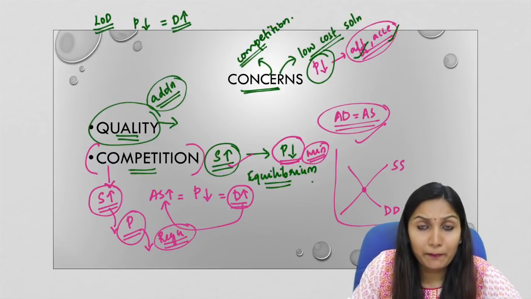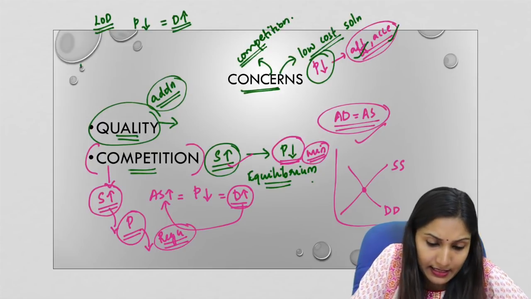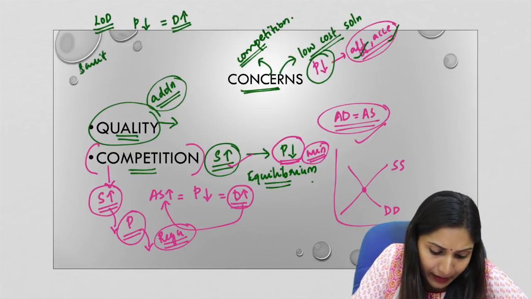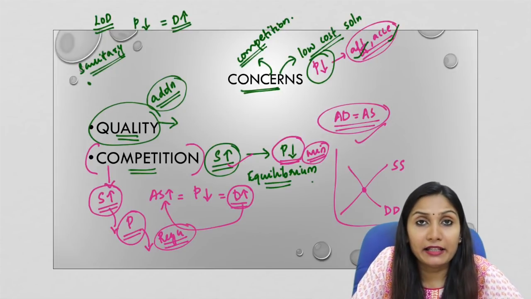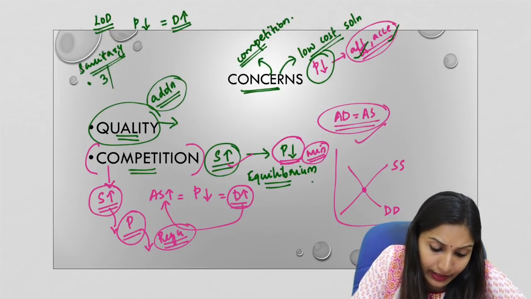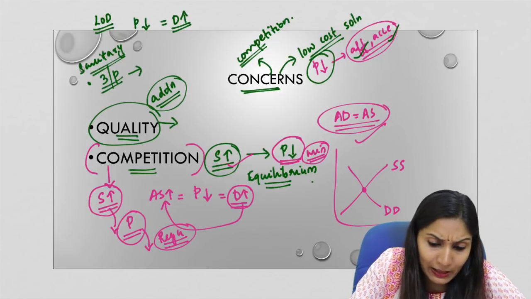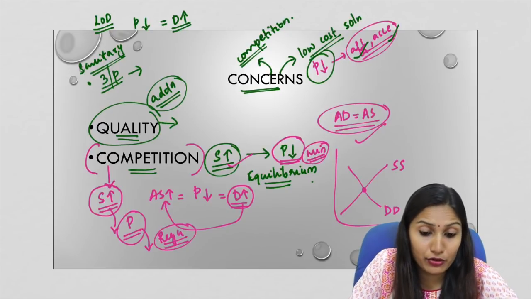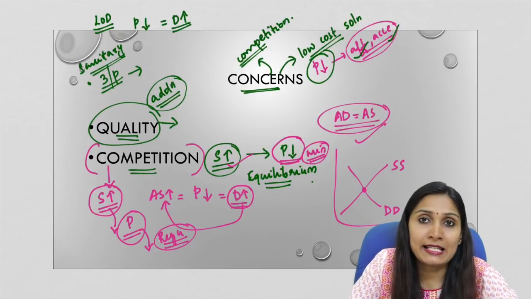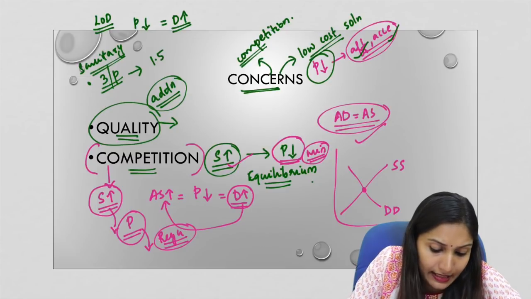Now let us take an example in order to understand this better. Let us take the example of a sanitary napkin. This is a hygiene product. Now in the market, sanitary napkins are already available at 3 rupees per piece. And many social entrepreneurs are working in the field to sell sanitary napkins. Many NGOs are working in this regard, especially in rural areas, to sell sanitary napkins at rupees 1.5 each.